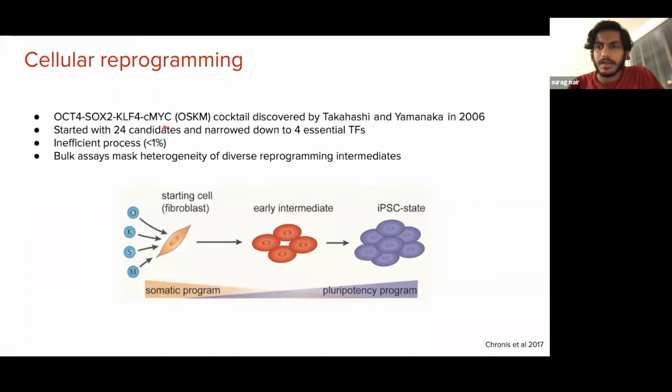OCT4, SOX2, KLF4, and MYC, collectively known as Yamanaka factors, can be induced in somatic cells, for example, fibroblasts, and their induction begins a multiphasic cascade that culminates in the formation of pluripotent stem cell-like cells. This is, however, an inefficient process, and typically less than 1% of cells that you start with end up reprogramming successfully, and as a result, bulk assays tend to mask the diversity of reprogramming intermediates.